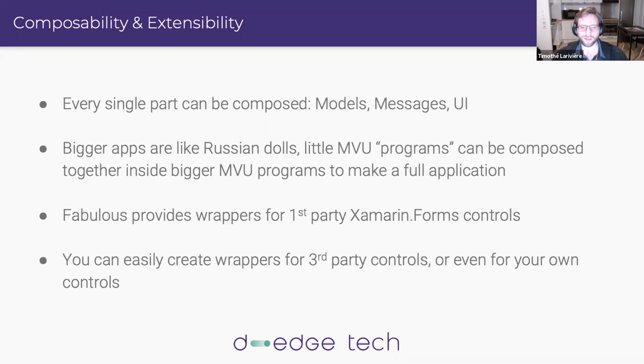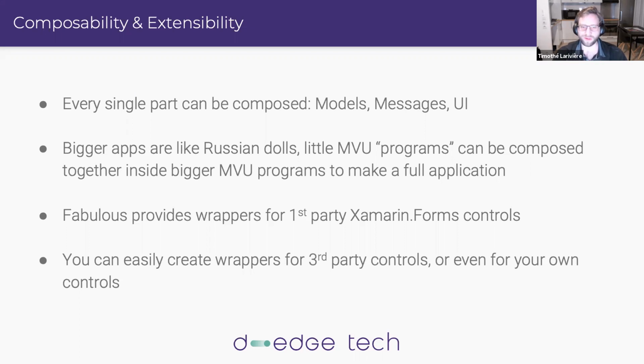MVU is really great for that, since we saw that MVU is really five parts: the model, the messages, the init function, the update function, and the view function. And all that can be applied to anything in your application. Here I made an entire application using MVU, but we can also make smaller MVU programs.